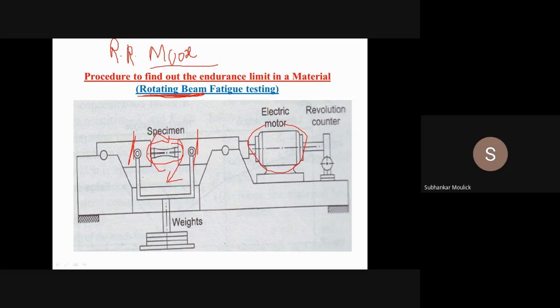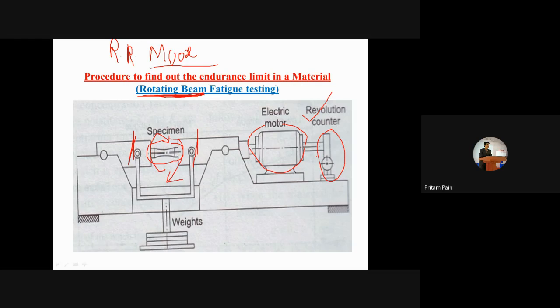Yes, sir. Fine. Those cycles are counted on this device. This device is known as a revolution counter. In this revolution counter, you can record the number of cycles that this specimen has undergone before the appearance of the first fatigue crack, and it is connected with the electric motor. Is it clear? Any doubts so far?